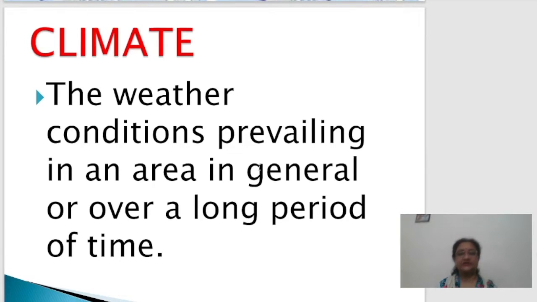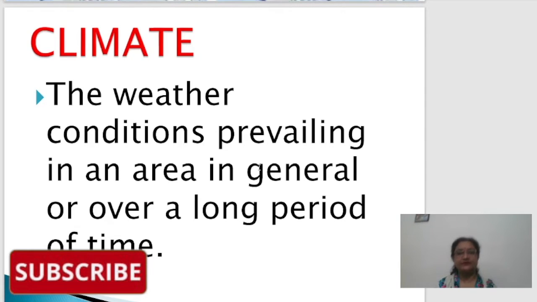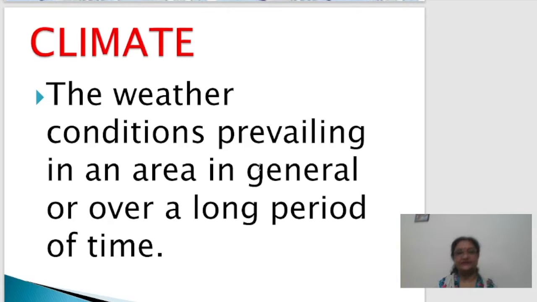Weather is just taken for a particular moment of time. At that particular time, what is the weather condition? It can be rainy, it can be sunny, it can be very windy. That is weather condition, and it is always in context of a particular place, for a short period of time and of a smaller area or any one place. When we study the atmospheric conditions of a place for a shorter period of time, that is called the weather condition of a place.